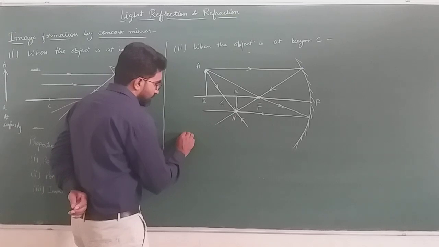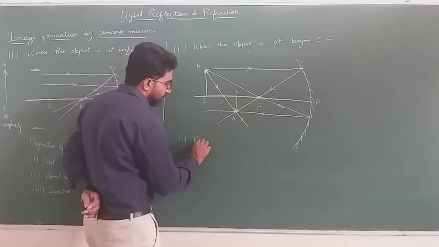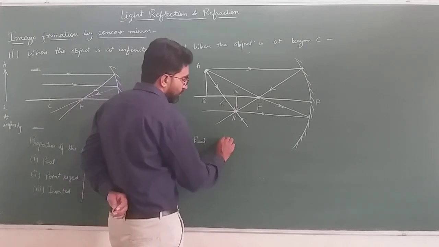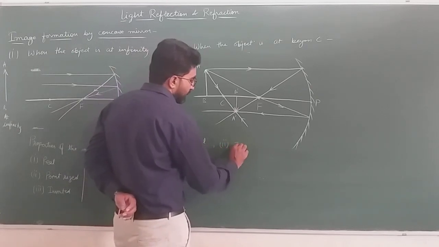First property, image formed is real. Second one, image formed is inverted.